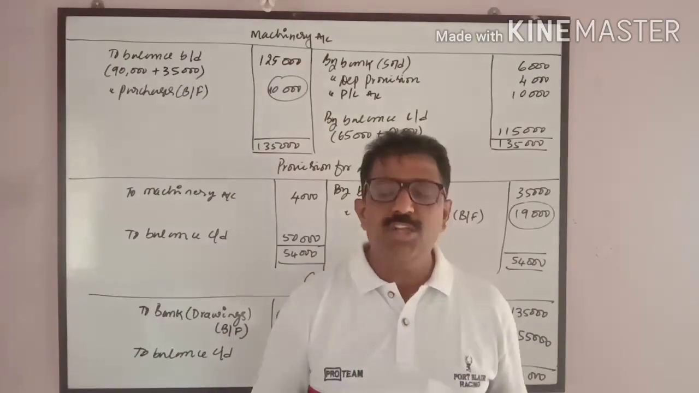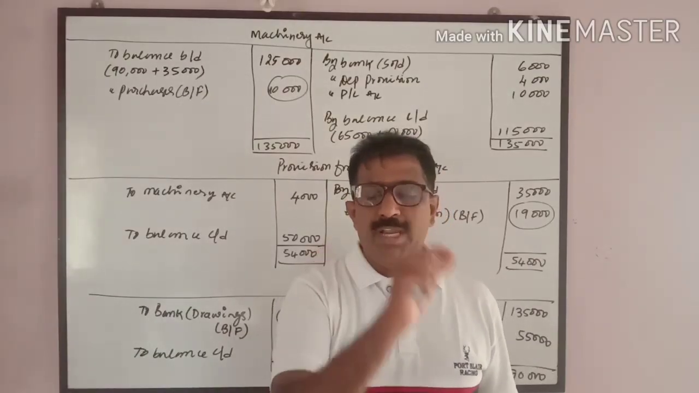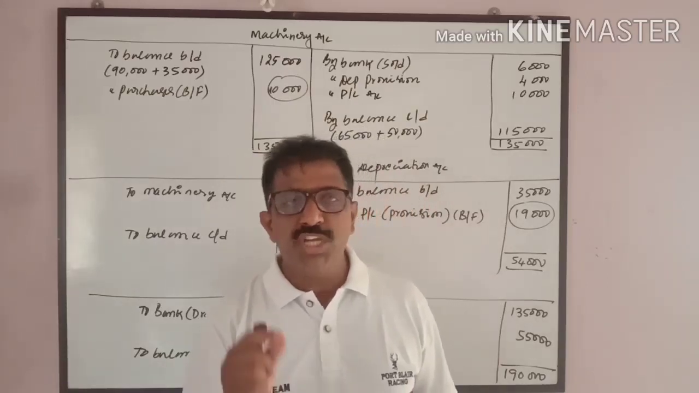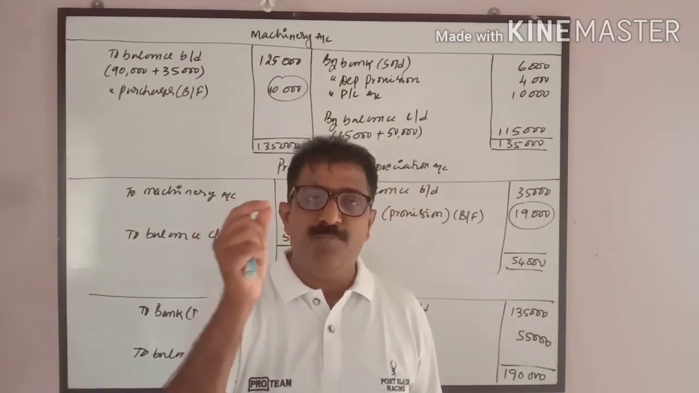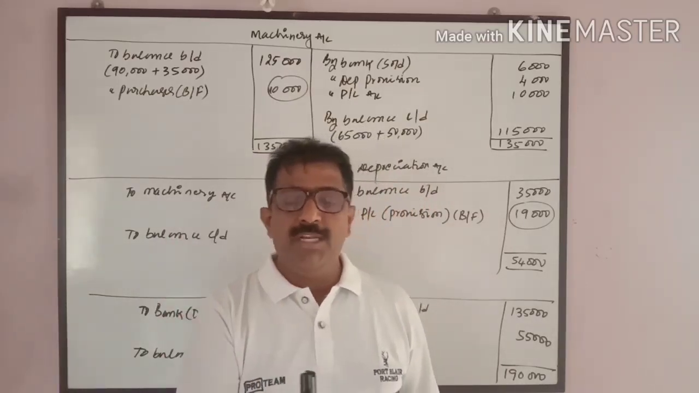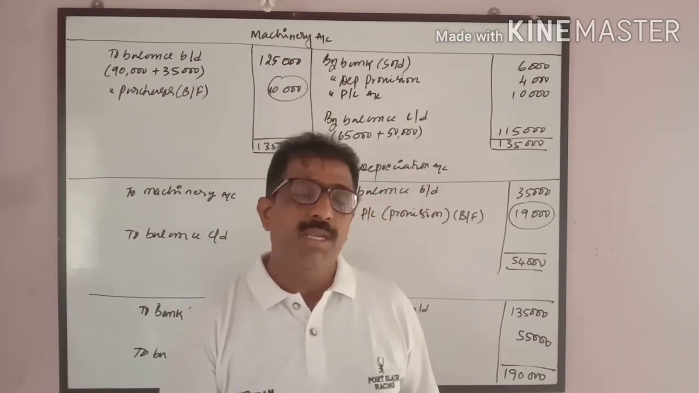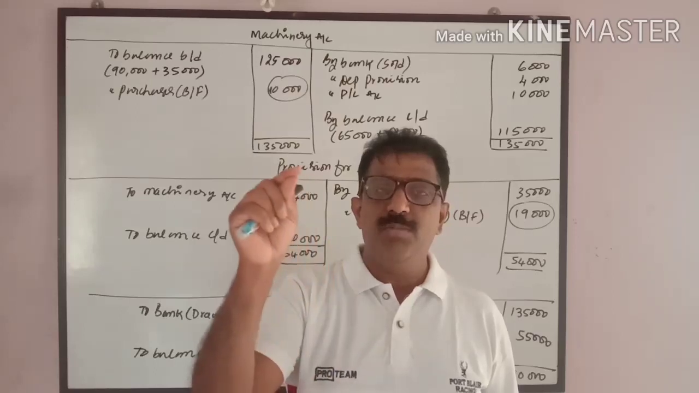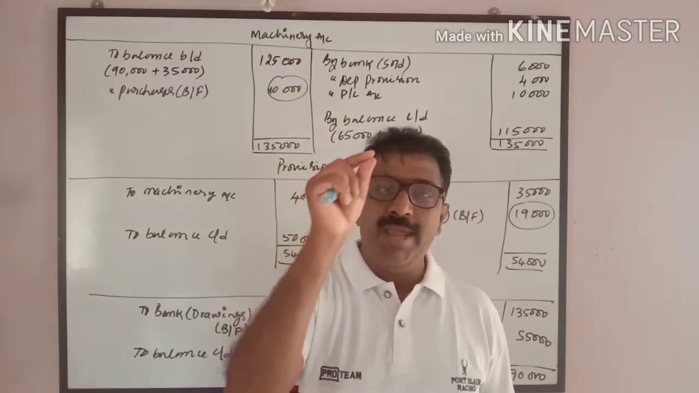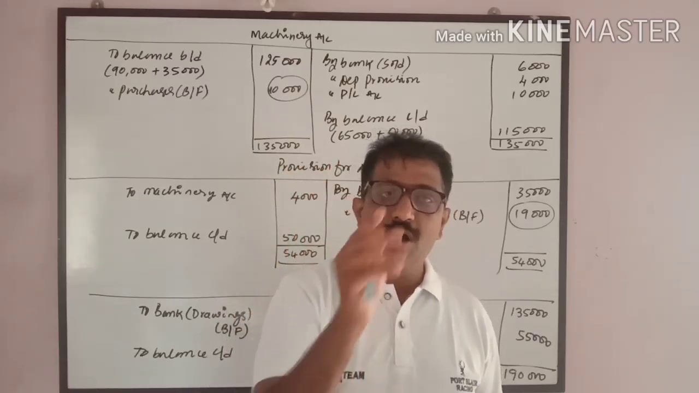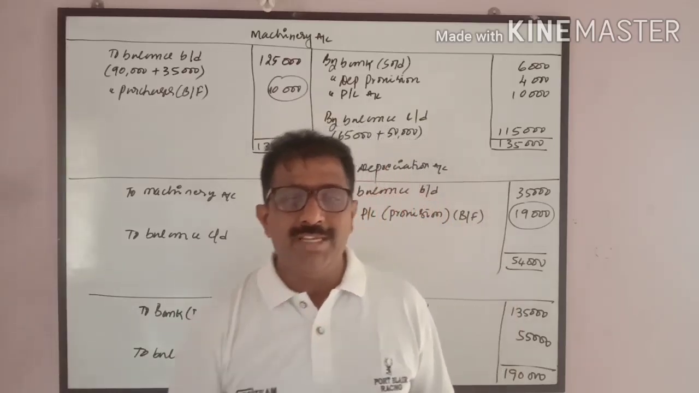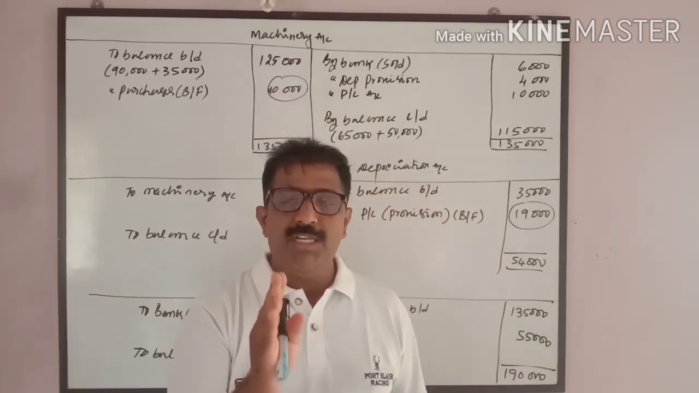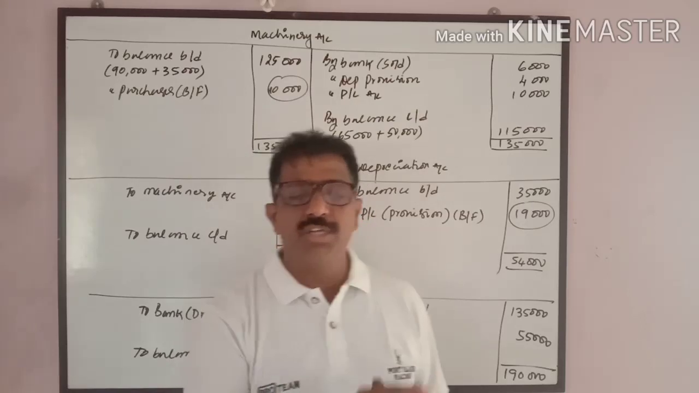See, in this particular case, it is a proprietary concern. The cash flow statement can be prepared for a partnership firm, proprietary concern, or joint stock company. How can I come to know whether it is a proprietary concern, partnership firm or a joint stock company? By looking at the liability side of the balance sheet, you can identify it.